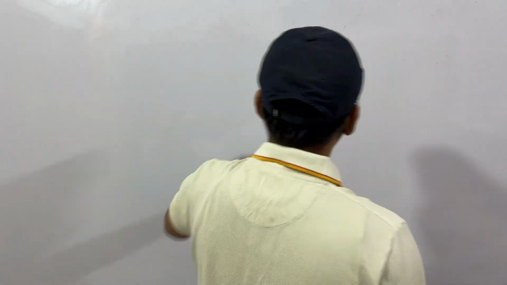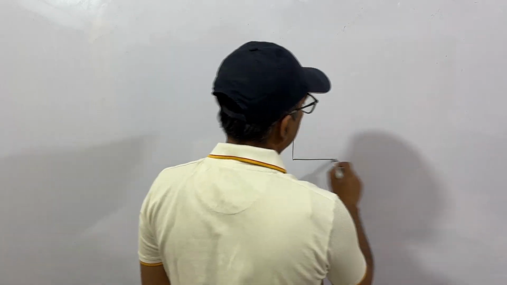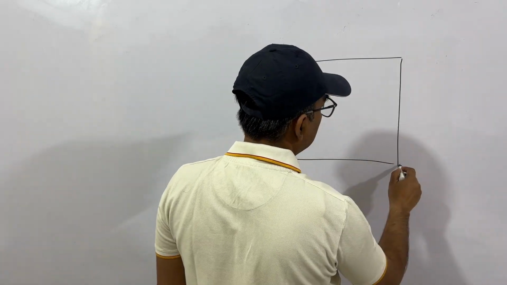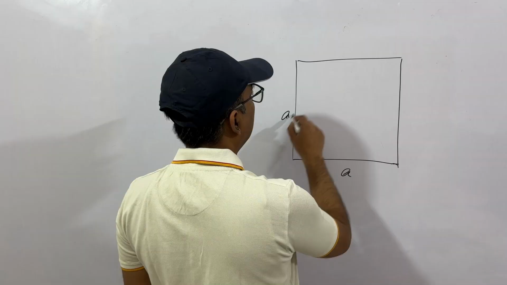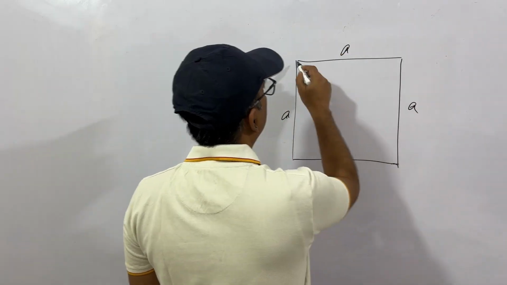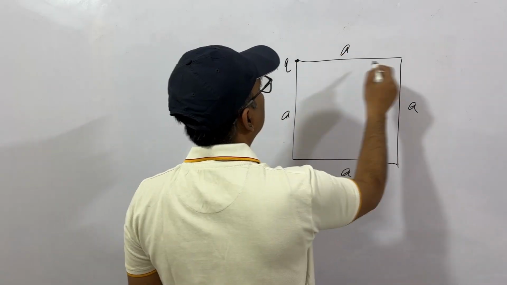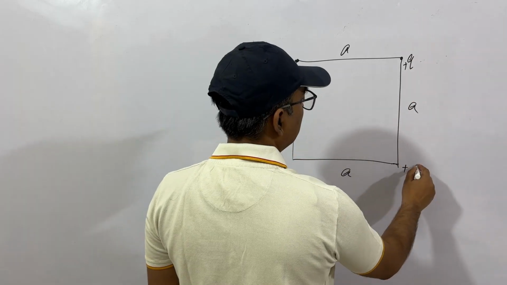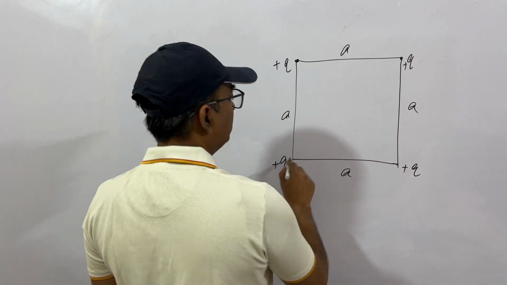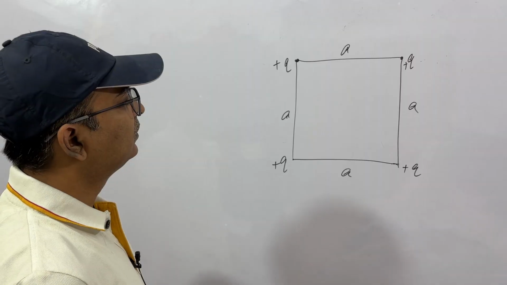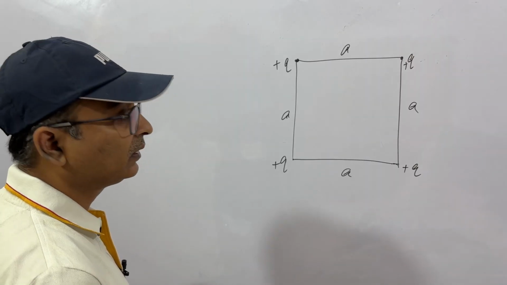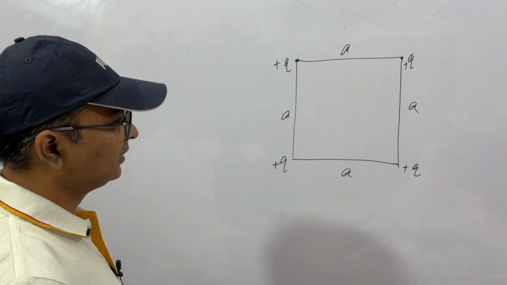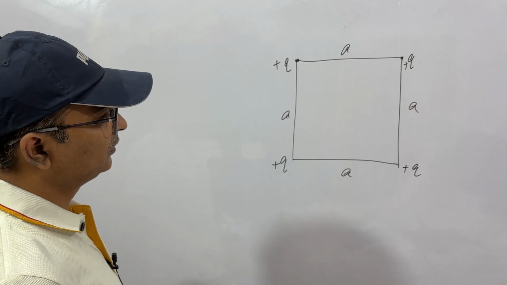We have a square. The length of the sides, let's say a, and we have 4 charges, plus q, placed at the corners. Now, if you are asked what is the potential energy of the system, you know how to proceed.